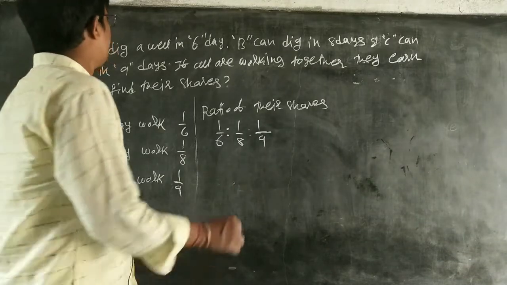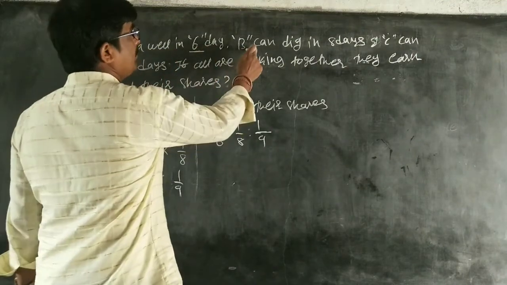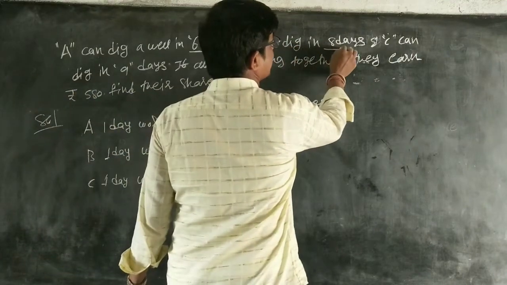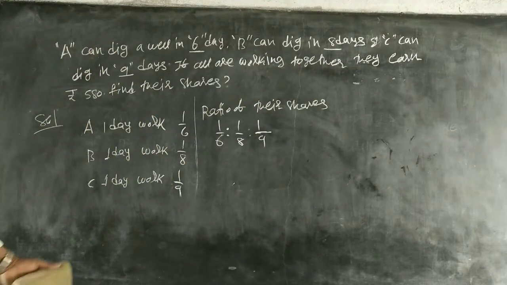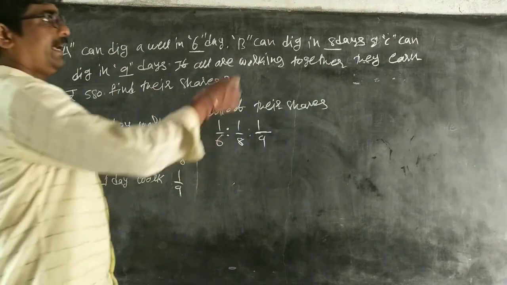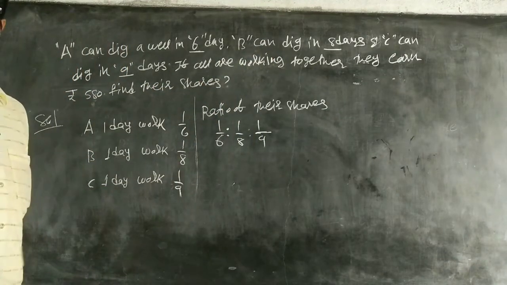Again one problem. A can dig a well in 6 days and B can dig it in 8 days. C can dig it in 9 days. If all are working together, they earn 580 rupees. So we have to find their shares.